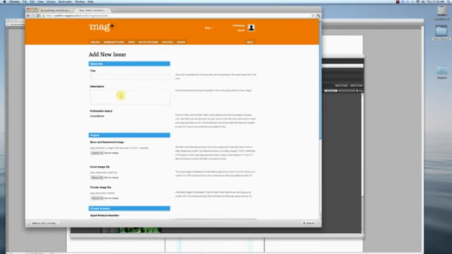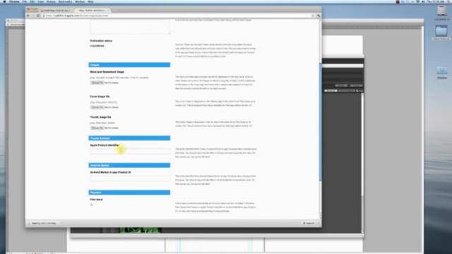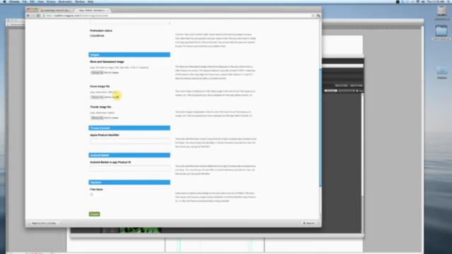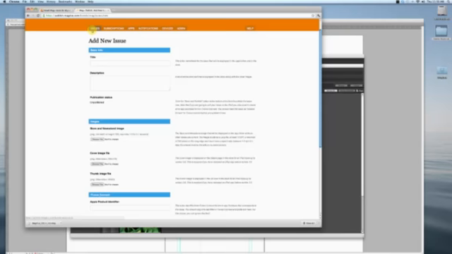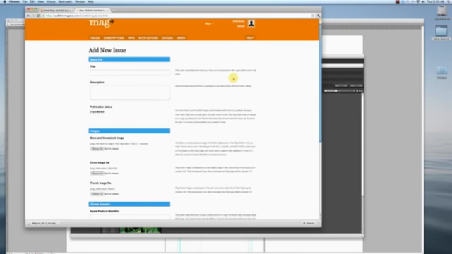I'd give it a title, I'd give it a description, I'd connect it to an iTunes payment token if I want this to be a paid issue. I'd give it a little cover file so it shows up in the in-app store, and then I would upload that file that I just created. That .mib file is what I would upload here to make it a real issue.